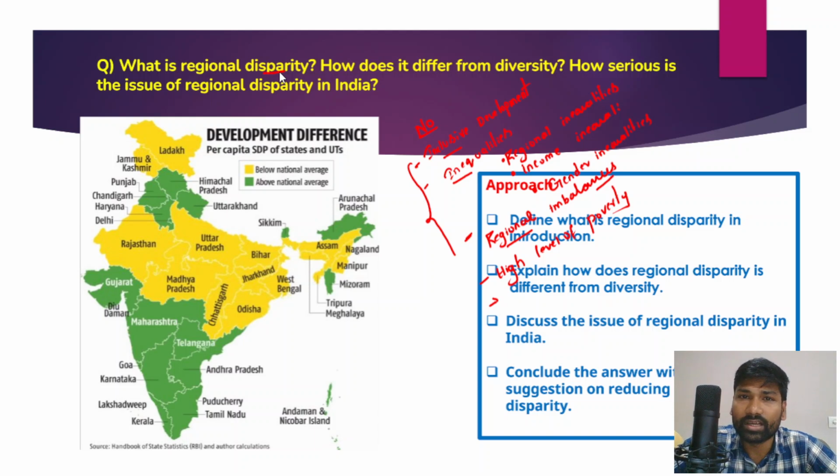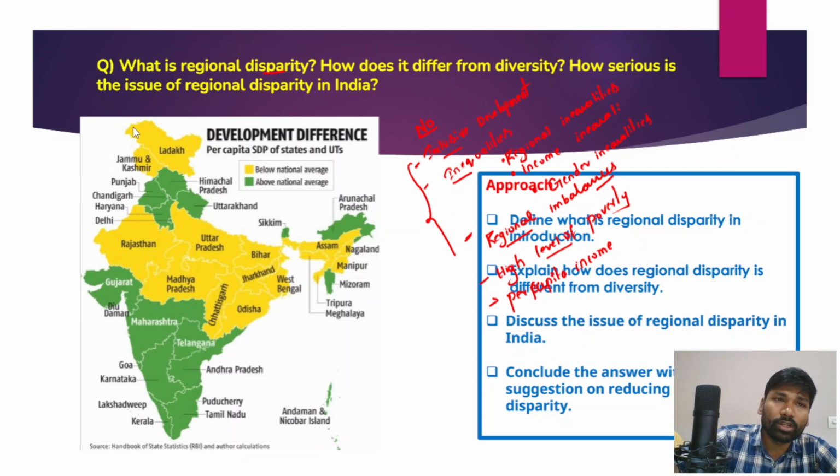In those states, there is a difference in the per capita income of people. So, poor per capita income, higher levels of poverty, lower literacy rates, regional imbalances, inequalities, and no inclusive growth and inclusive development across the states.